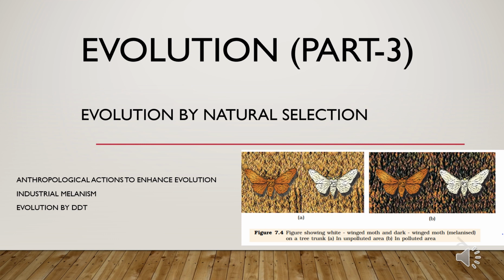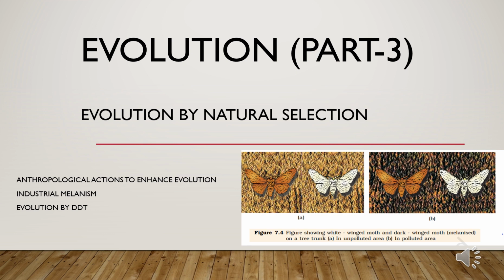After industrialization, barks got covered by smoke. You all know that lichens don't grow in areas where pollution is very high. So the white moths were selectively picked up by birds, but black moths escaped unnoticed, so they managed to survive, resulting in more population of black moths and less population of white moths. This industrial melanism supports evolution by natural selection.